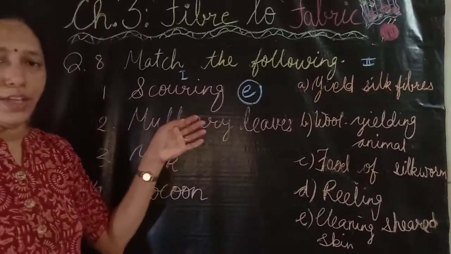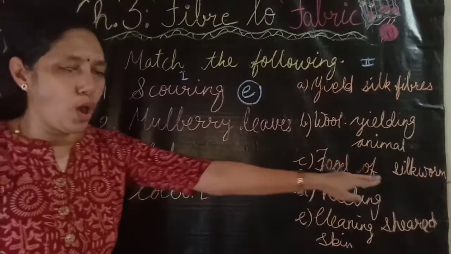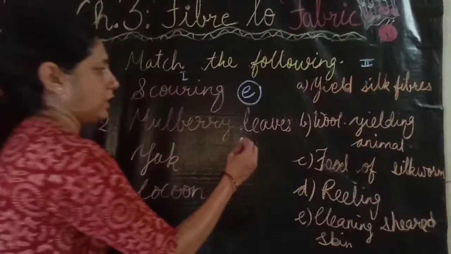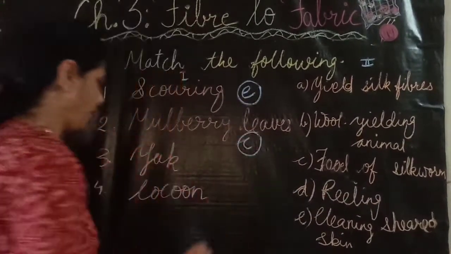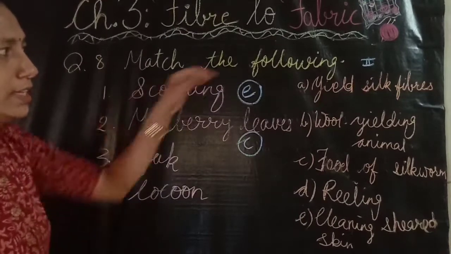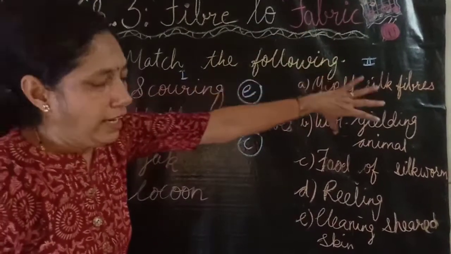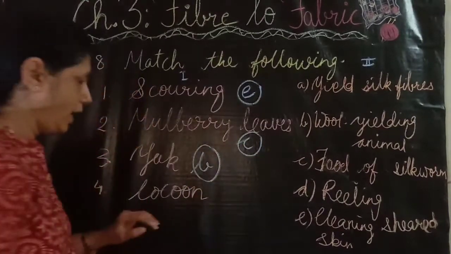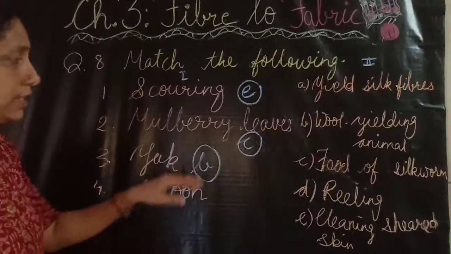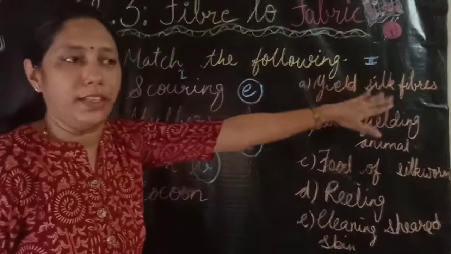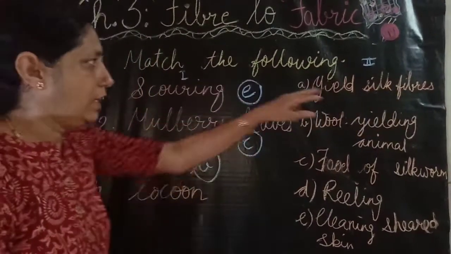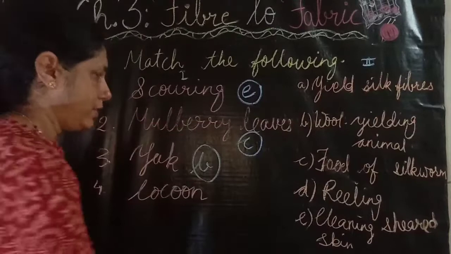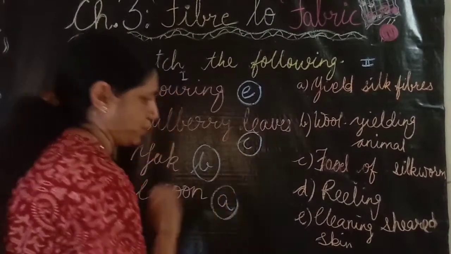Mulberry leaves. As you all know, this is the food of silkworm. So the correct option is C. Now yak. Yak is the wool yielding animal. So the correct option is B. Cocoon. From the cocoon we are obtaining the silk fibers. So cocoon yields silk fibers. So A is the correct option.